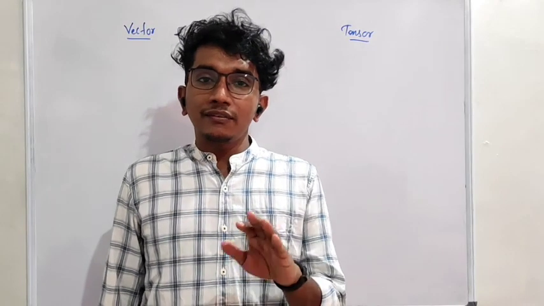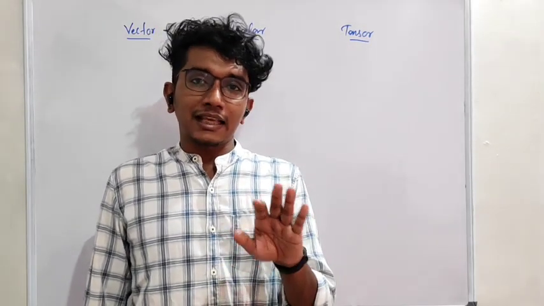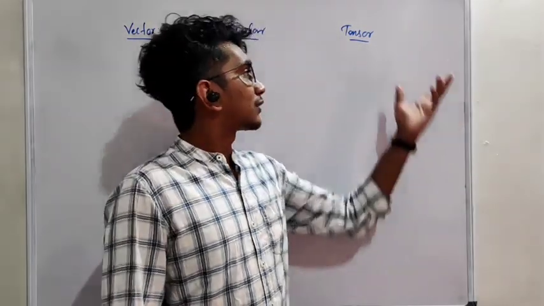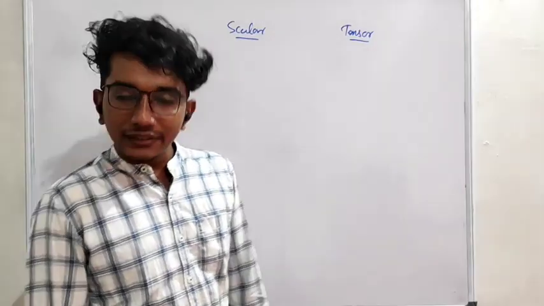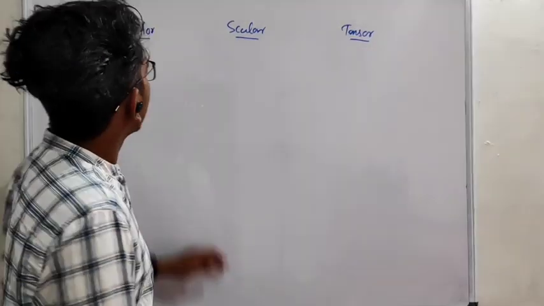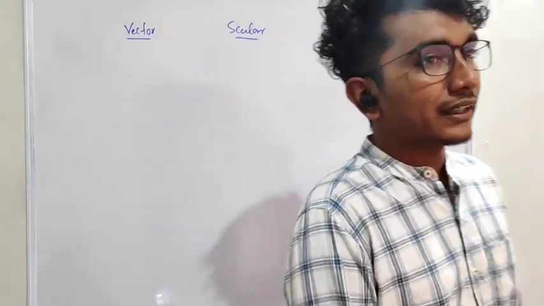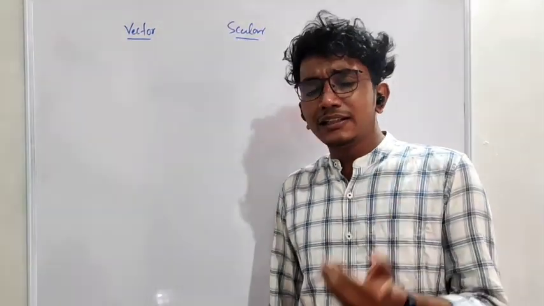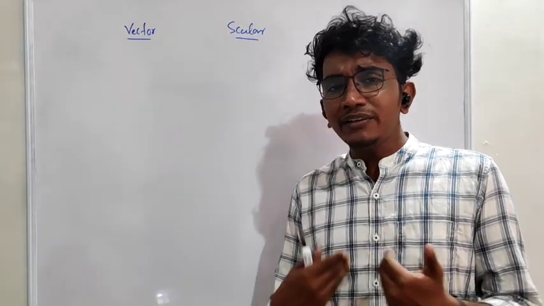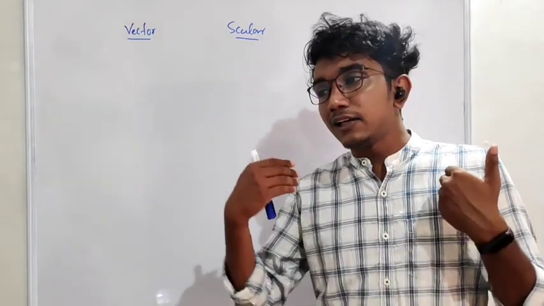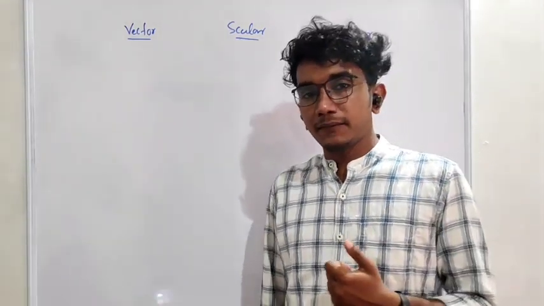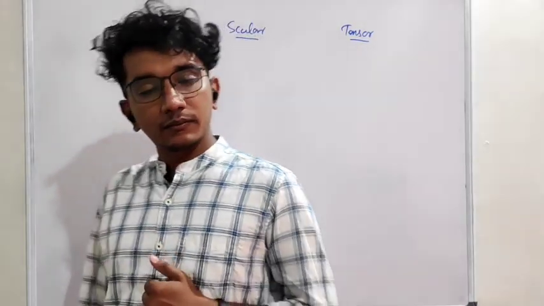Okay, so we will discuss what are vectors, scalars, and then one more thing I have written here. So you will see what that is. Anyways, what is a scalar quantity? First, we will discuss what a scalar quantity is. But why do we differentiate a quantity into vector and scalar? That is the first fundamental question.